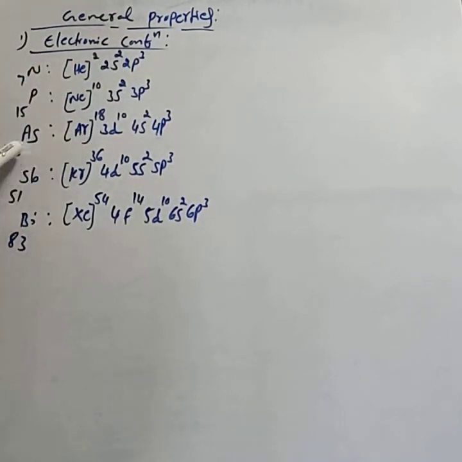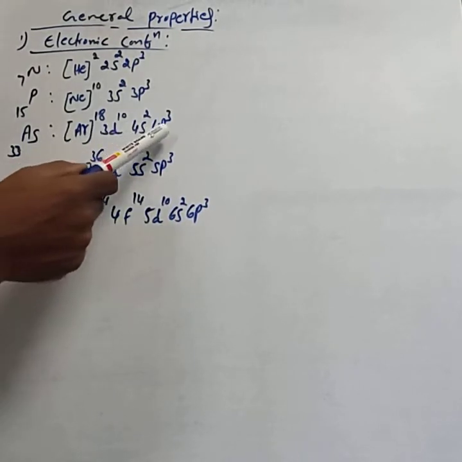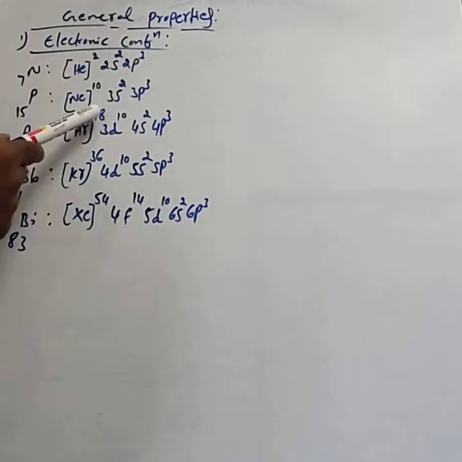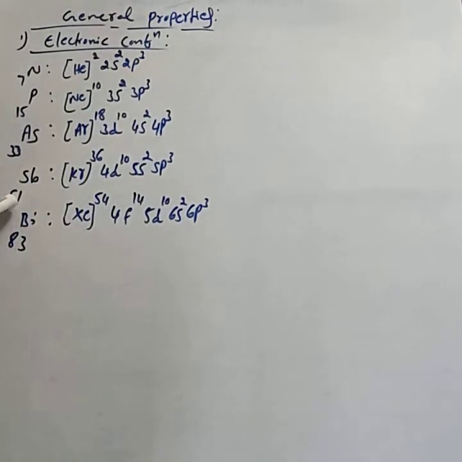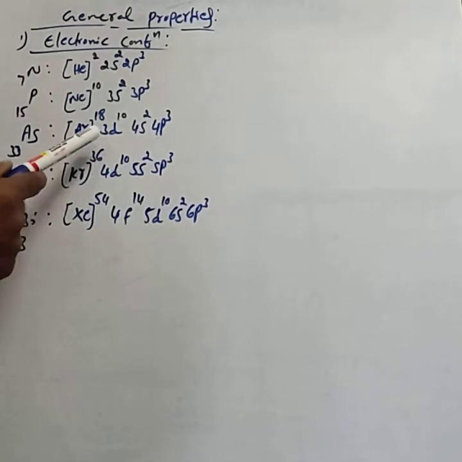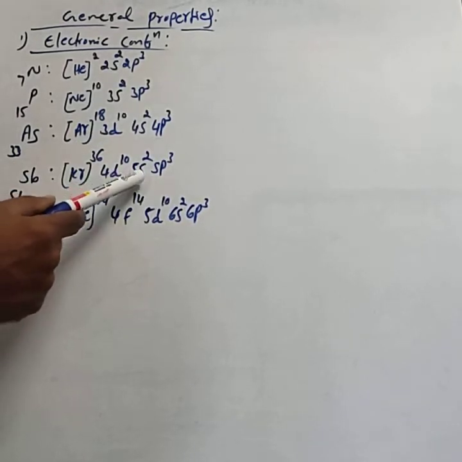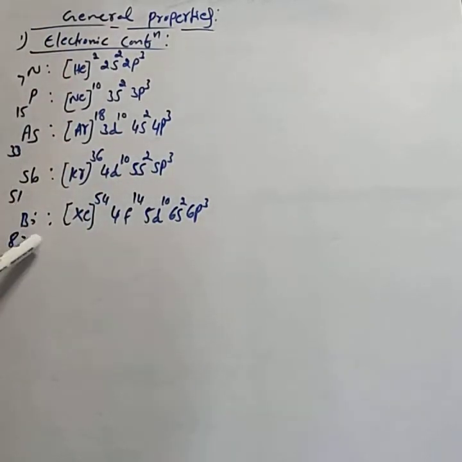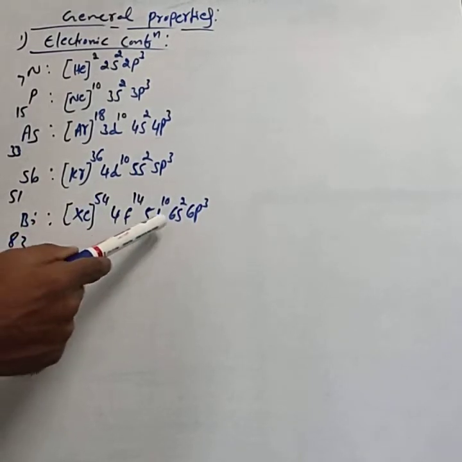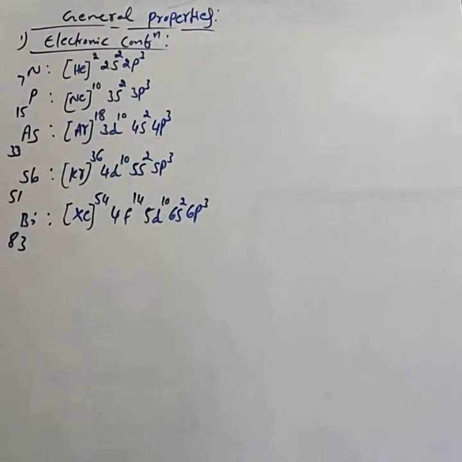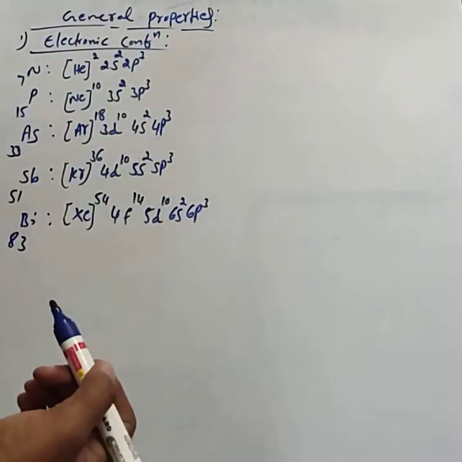Arsenic, atomic number 33, configuration argon 3d10 4s2 4p3, where argon accounts for 18 electrons. Then antimony, 51: up to krypton, which is 36, the remaining electrons are 4d10 5s2 5p3. Then bismuth, 83: xenon, which is 54, then the remaining 4f14 5d10 6s2 6p3. You observe these are the configurations.